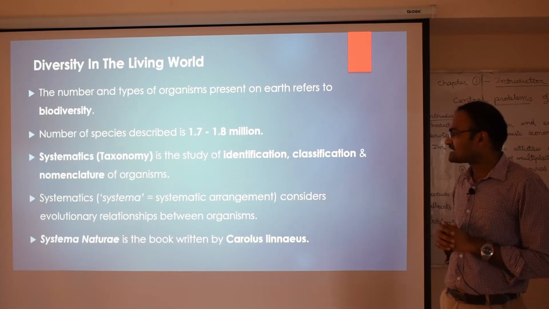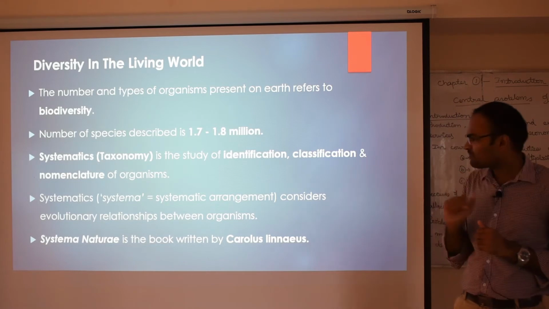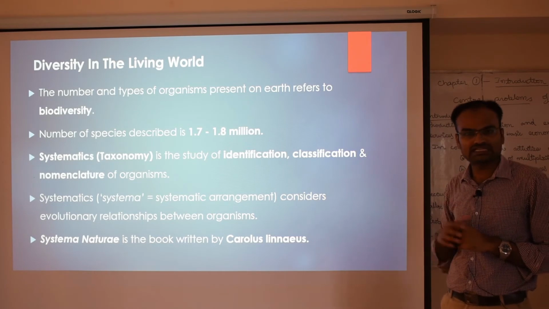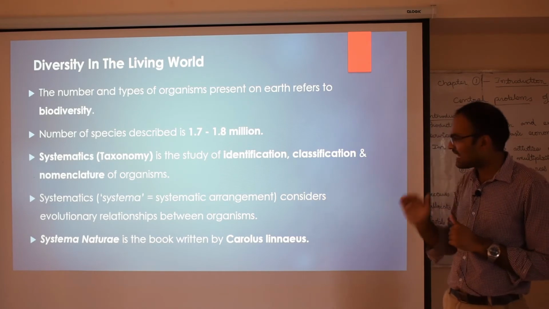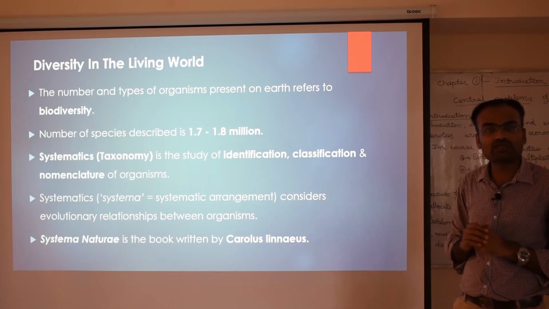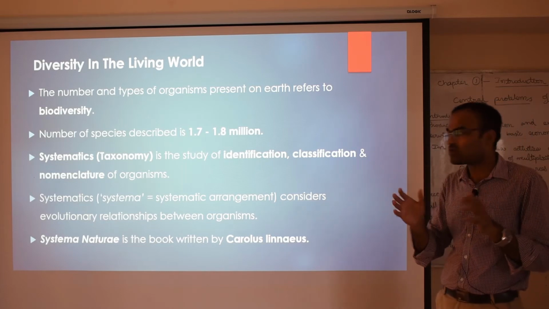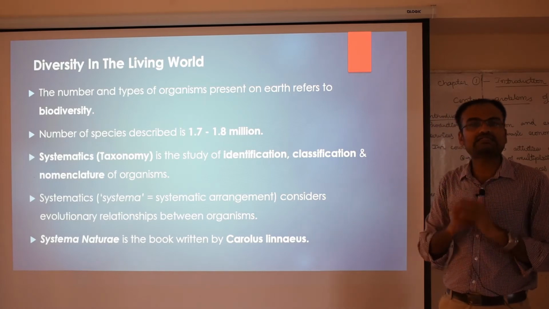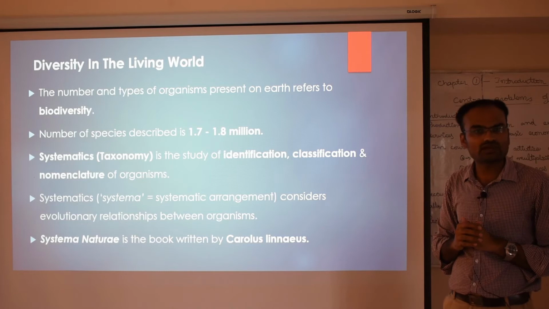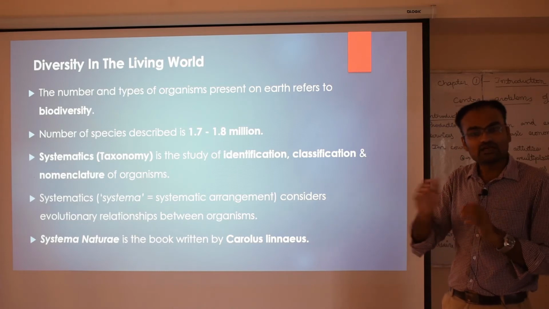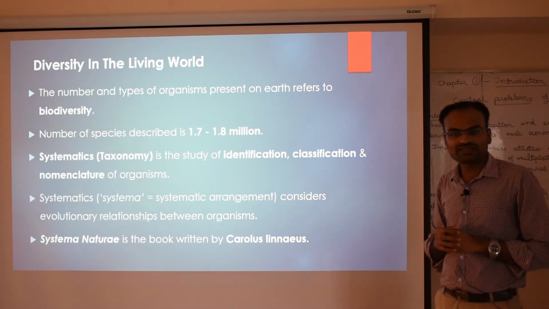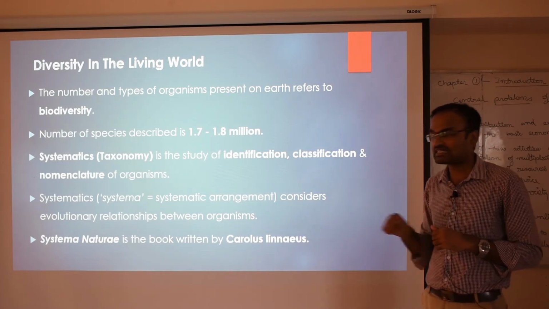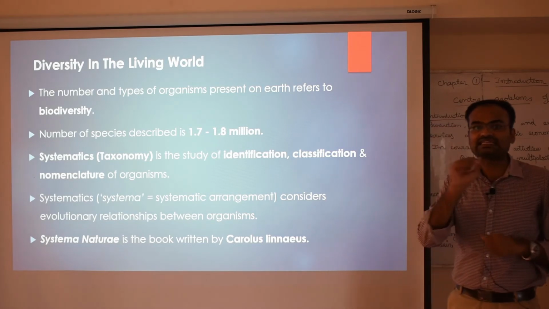And the important thing is Systema Naturae. It's a Latin book written by Carolus Linnaeus, a Swedish scientist in the 18th century. He wrote a book called Systema Naturae, where he described taxonomy. That's why Carolus Linnaeus is considered the father of taxonomy in biology. He first started the modern classification of organisms. So this is very important: the name of the scientist and the book written by him, Systema Naturae, which is in Latin.